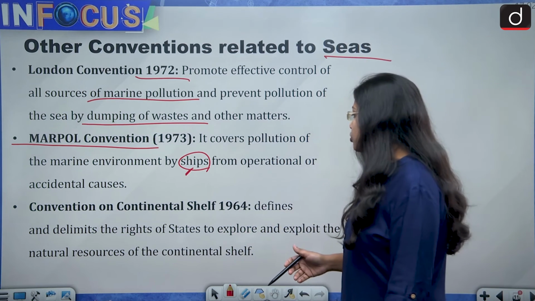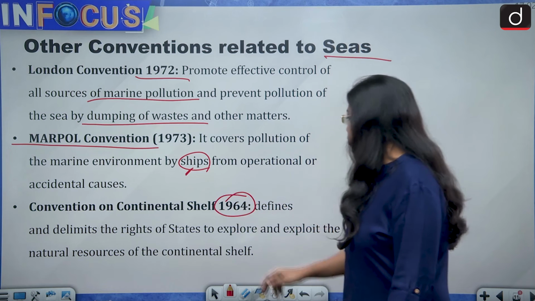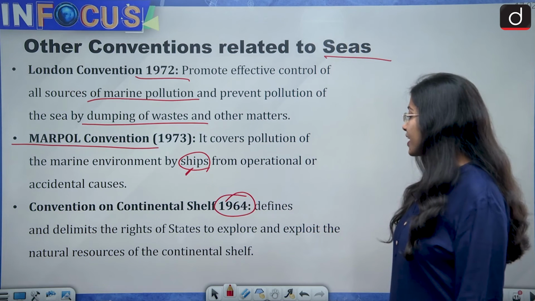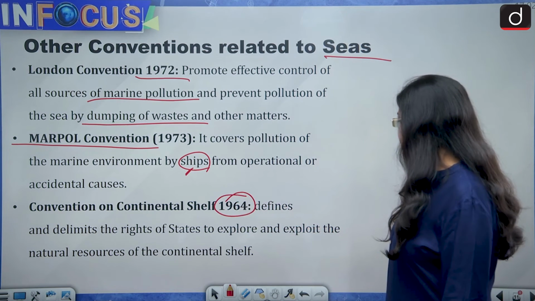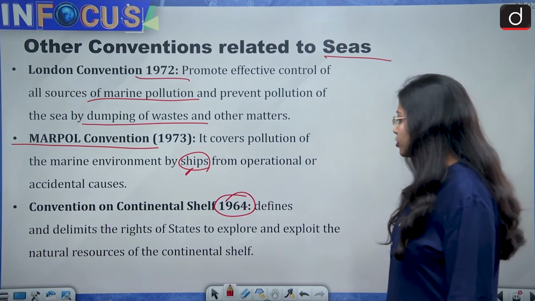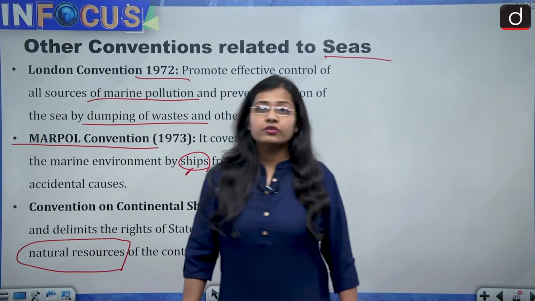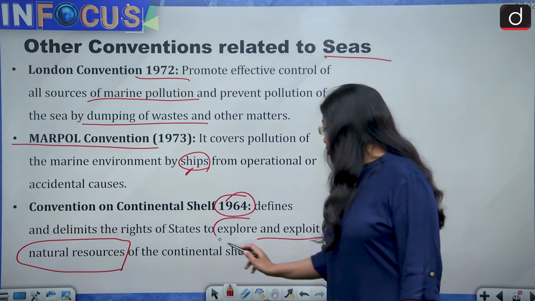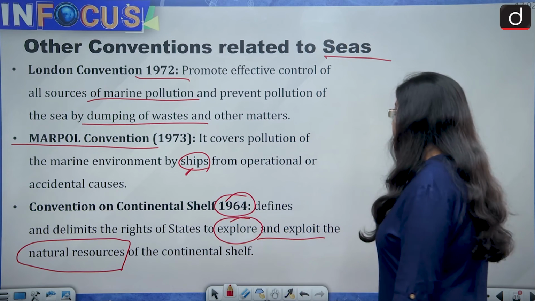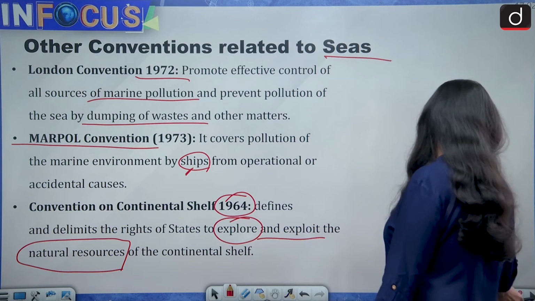Then the Convention on Continental Shelf 1964. This defines and delimits the rights of states to explore and exploit the natural resources of the continental shelf, because the exploration of these natural resources is very important. So these are a few of the conventions.